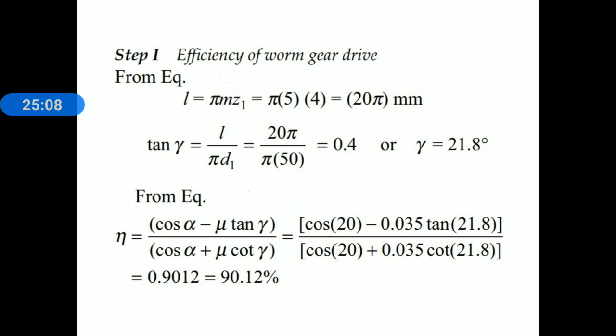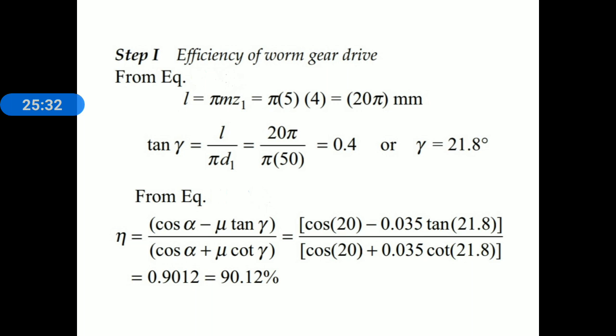Step number 1, efficiency of worm gear drive. Now here we need a lead angle. Here we know the relation for efficiency of worm drive. Efficiency is equal to cos alpha minus mu tan gamma divided by cos alpha plus mu cot gamma. In this relation, alpha is known to you and mu is also known to you. Only gamma, the lead angle, is unknown here.